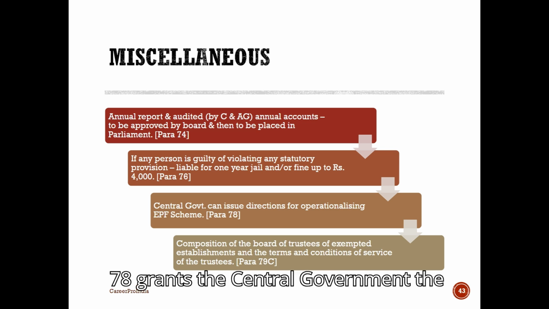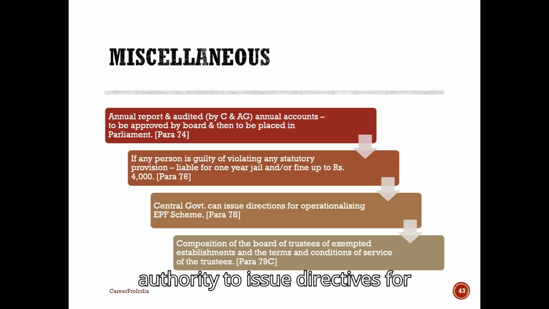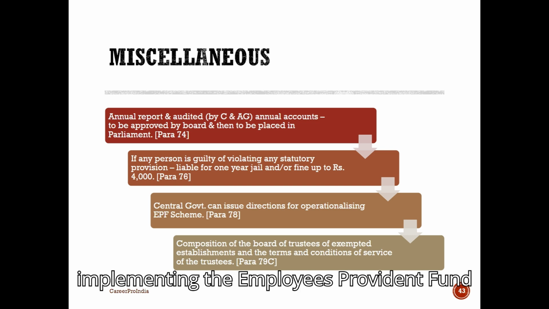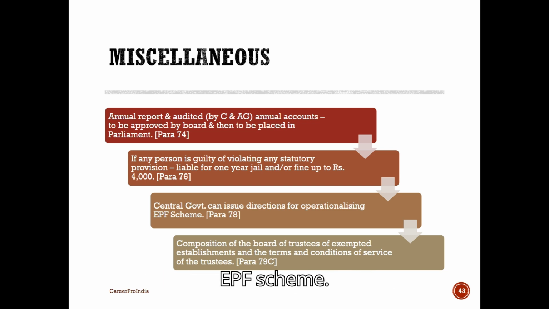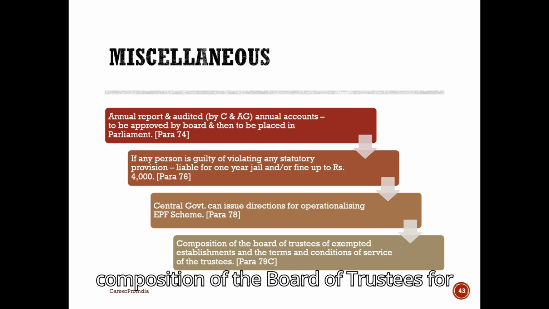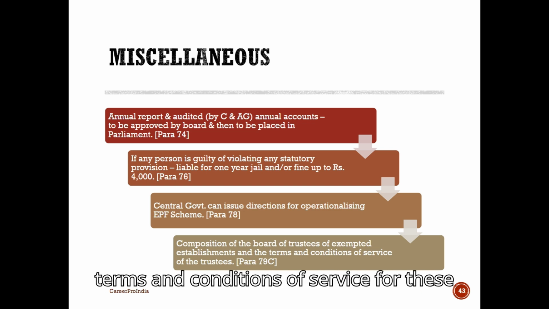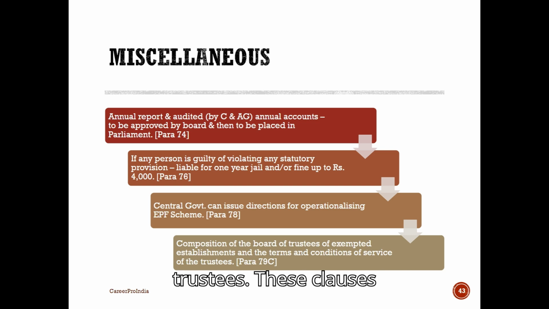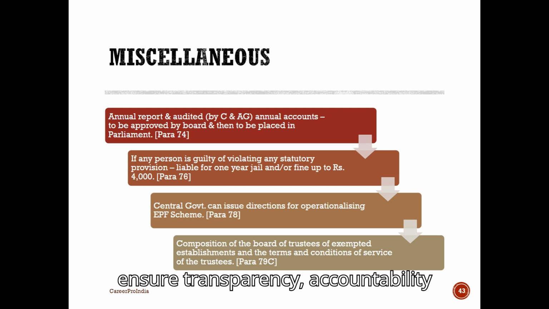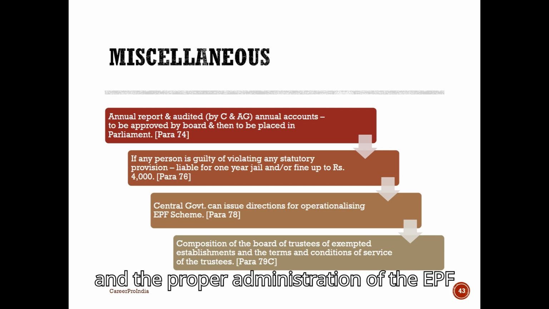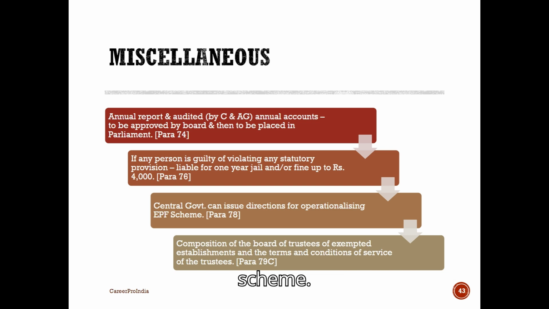Para 78 grants the central government the authority to issue directives for implementing the Employees Provident Fund (EPF) scheme. Finally, Para 79C outlines the composition of the Board of Trustees for exempted establishments and specifies the terms and conditions of service for these trustees. These clauses ensure transparency, accountability, and the proper administration of the EPF scheme.